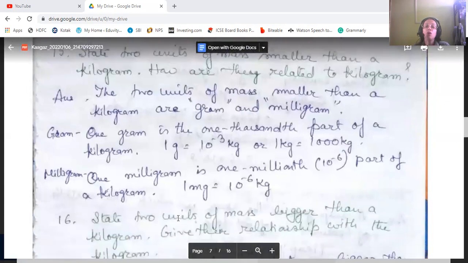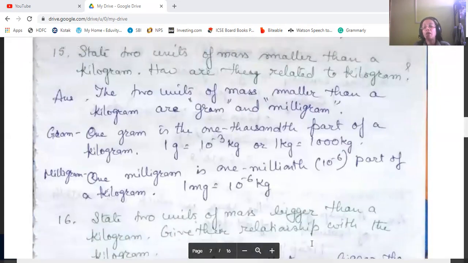Then 1 milligram is 1 millionth part of a kilogram. So 1 mg will be equal to 10 to the power minus 6 kgs.